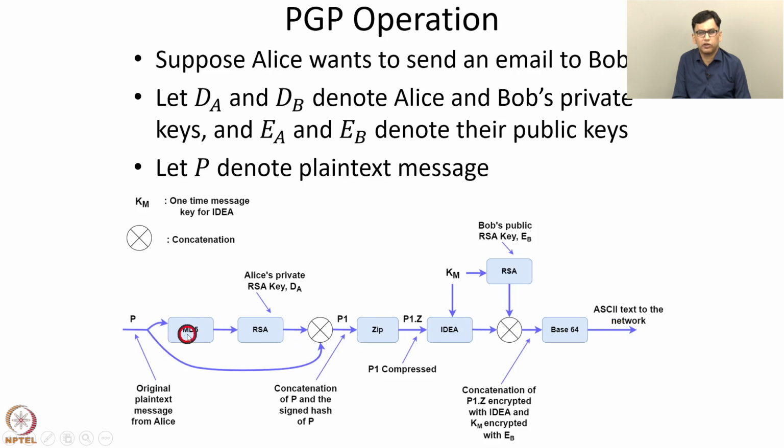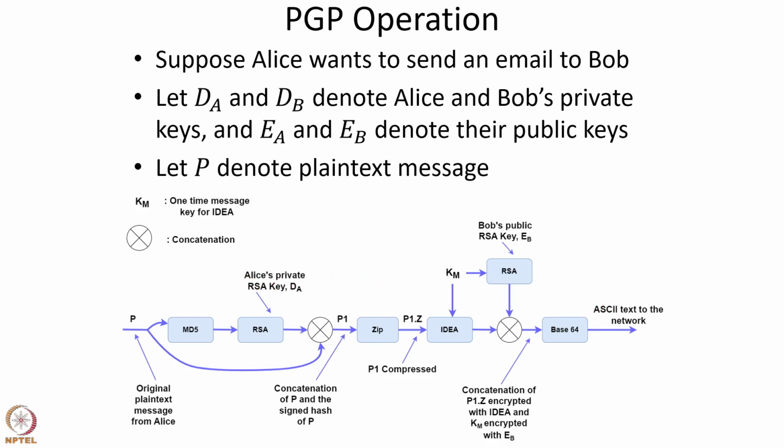So at the sender side, all this processing is done. First the digital signature is found, then compression is done, then it is encrypted using the symmetric key cipher, and then it is converted to base64 format, and the secret key used for encryption is included along with the message that is to be sent, and then the message is sent over the network. This summarizes the operation of PGP at the sender, and at the receiver the operations are essentially the reverse of this. The receiver converts from base64 to ordinary ASCII format, and then reverses all these operations to get the original message and verifies its message integrity.